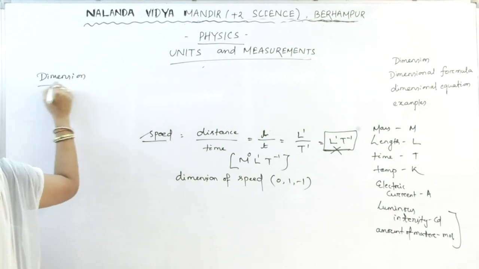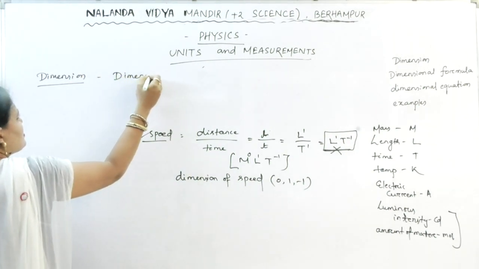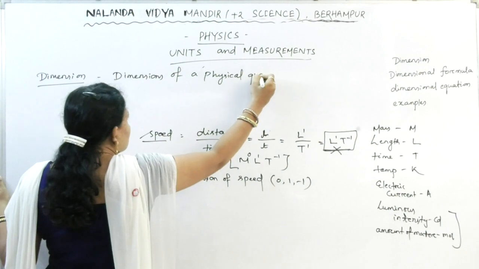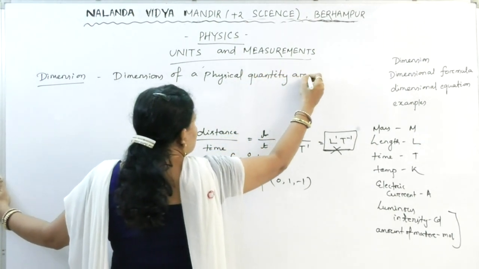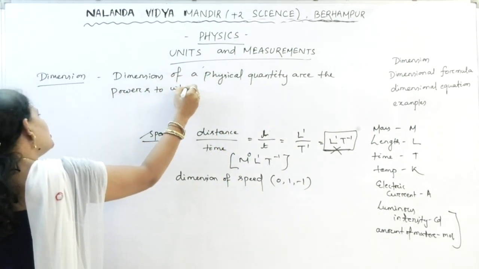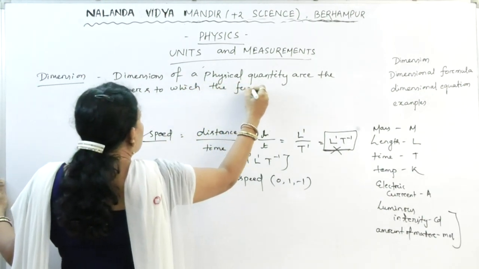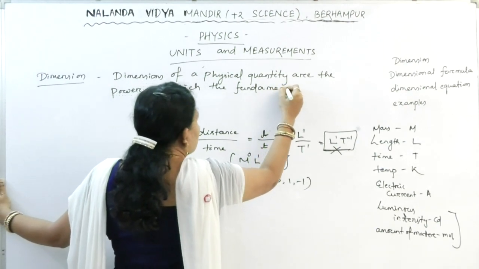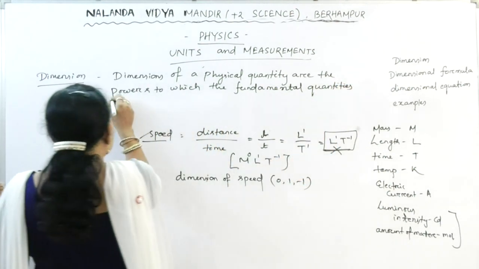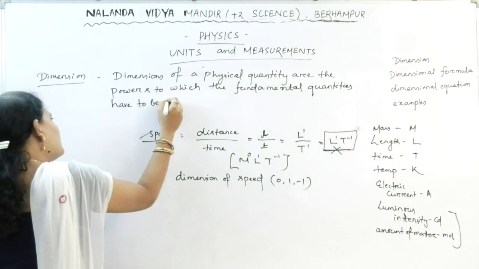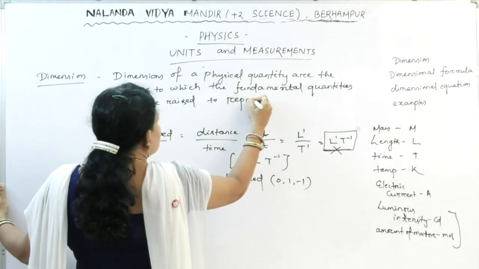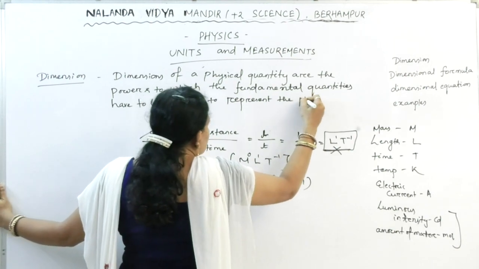Dimension of a physical quantity are the powers to which the fundamental quantities have to be raised to represent the physical quantity.